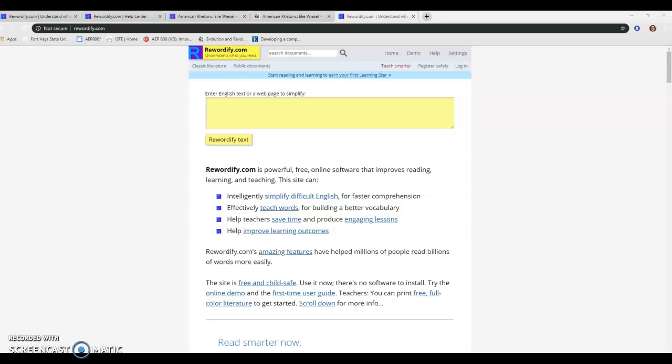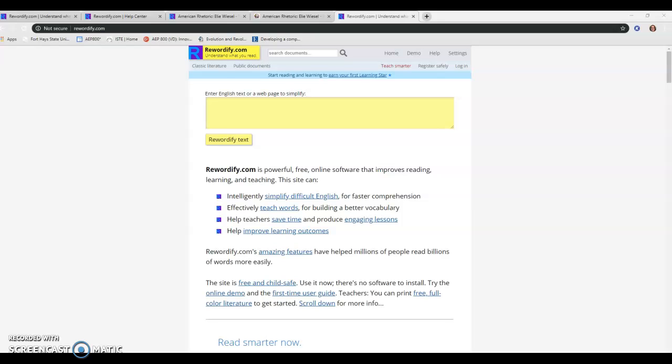This tutorial is over the website rewordify.com. Although I have used Newsela with my students to help them find high interest news articles, and then I have them adjust the reading level on those articles near their Lexile range, there are not a lot of options for adjusting the reading level of a classroom text, whether that's something from my student's textbook, something I pull from the public domain, or an excerpt that I pull out of a novel.